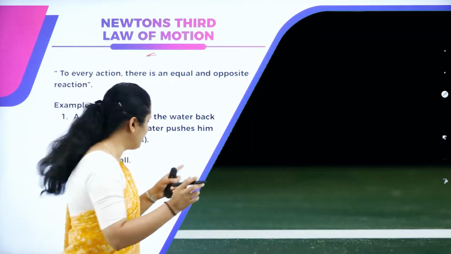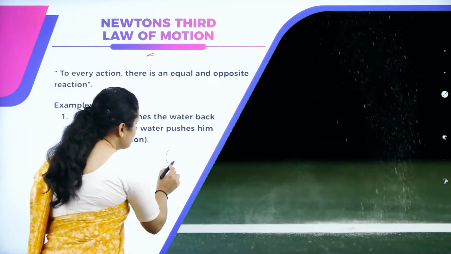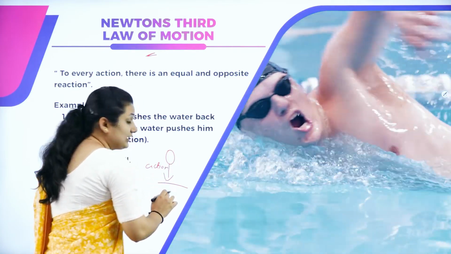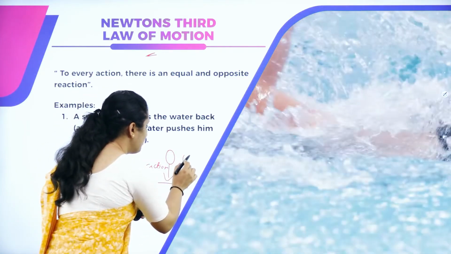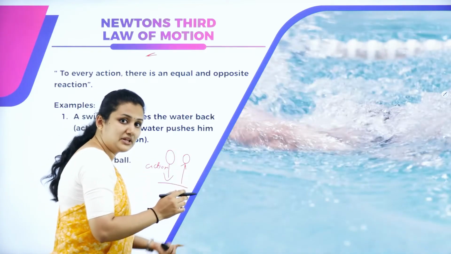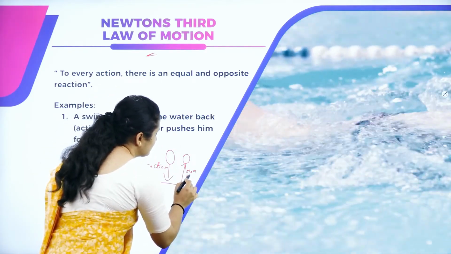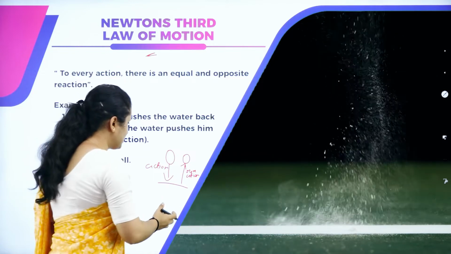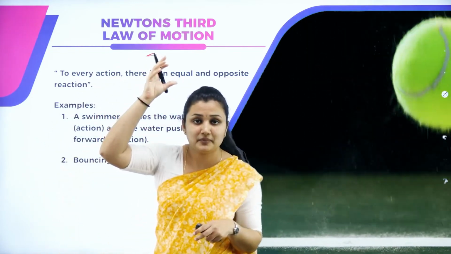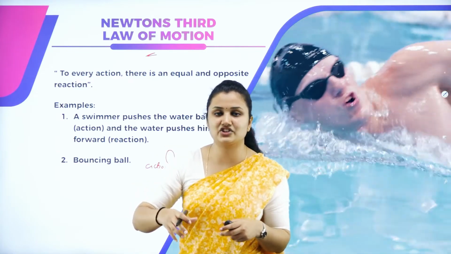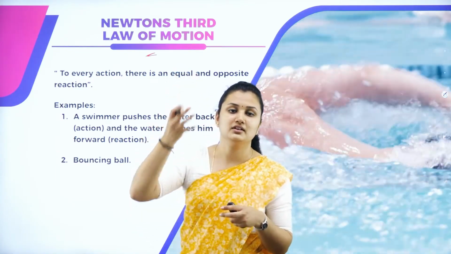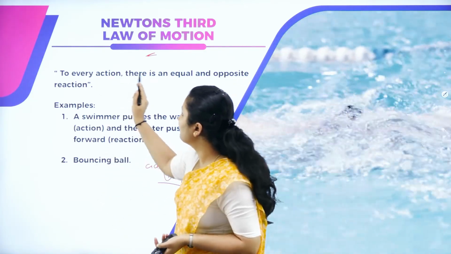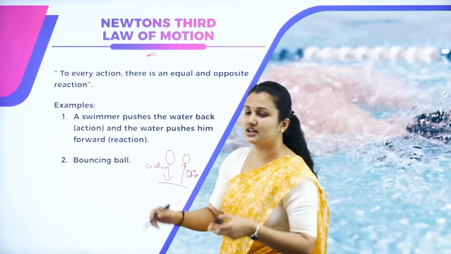Take the example of a ball. It hits the ground. So this is the action. In return, the ground applies a force back on the ball. It will bounce back. So this is the reaction. When we bounce the ball on the floor, that is the action. In return, the ball comes up because an equal force is applied by the ground. That is the reaction. So for every action, there is an equal and opposite reaction.